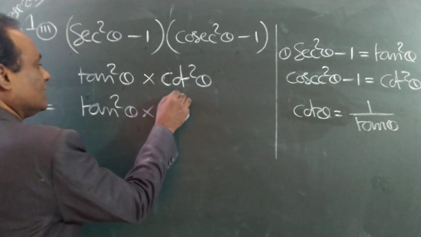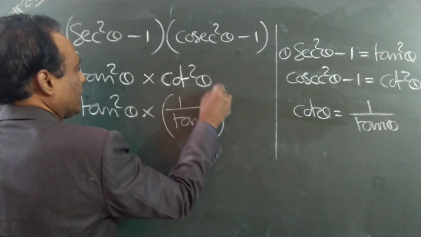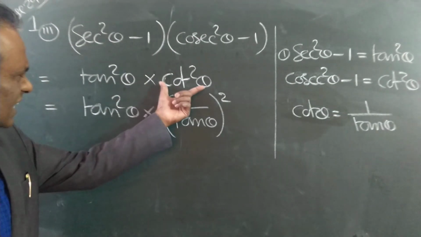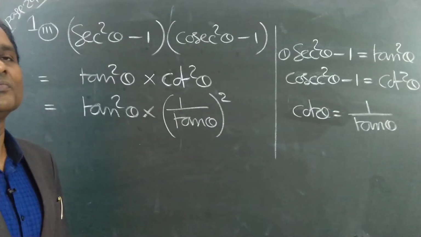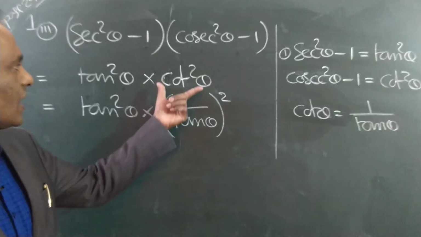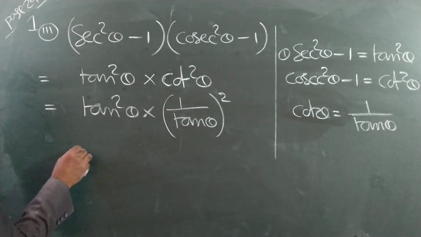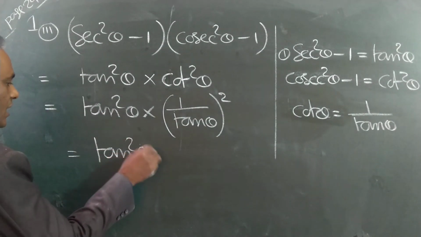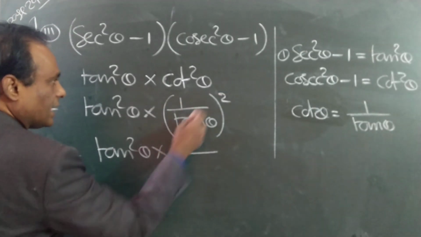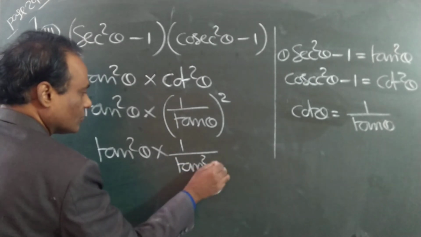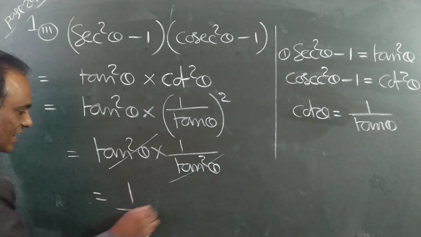Cot theta is equal to 1 by tan theta, square, square only. Next step. Tan square theta into 1 square is 1 by tan square. Denominator tan square, numerator tan square cancel, 1 answer.